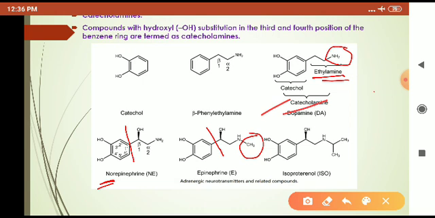Then you can see the structure of norepinephrine and epinephrine. The only difference between these two molecules is the methyl group. Epinephrine or adrenaline contains a methyl group attached to nitrogen, and norepinephrine does not contain a methyl group attached to nitrogen. This is the basic difference between epinephrine and norepinephrine.